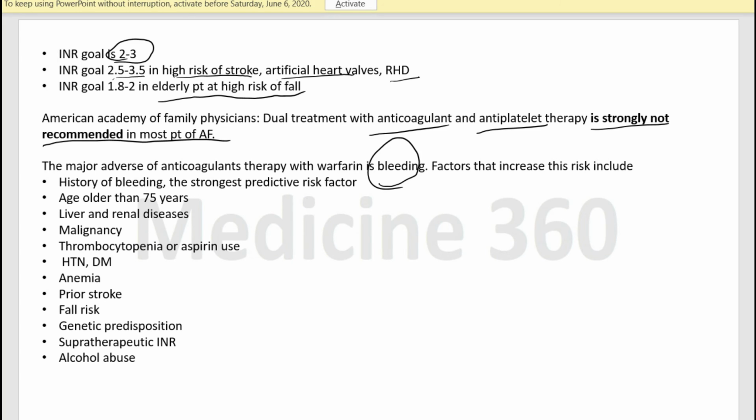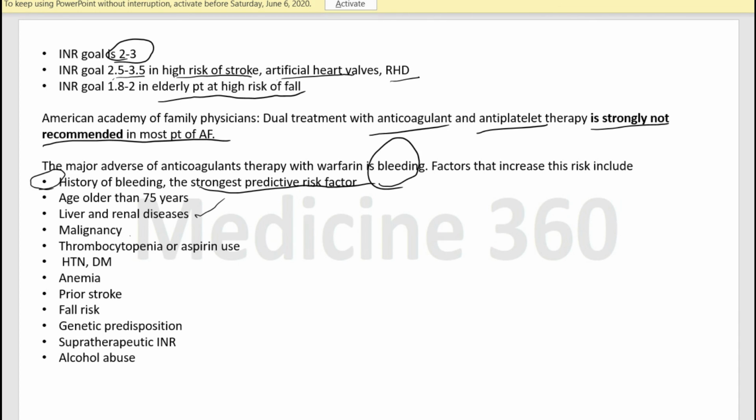These factors increase the risk of bleeding, and the most important one is a previous history of bleeding. This is the strongest predictive risk factor, and the others are age greater than 75, and liver or renal disease. In the case of liver disease, there are diminished coagulants produced by the liver, and in renal disease there is platelet dysfunction, so bleeding can occur.